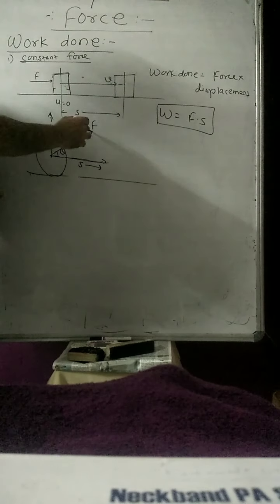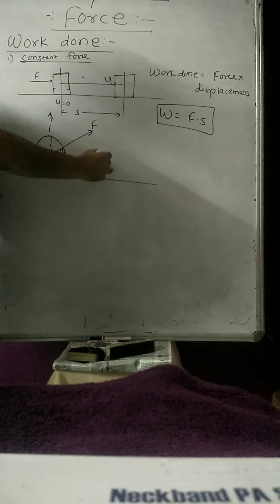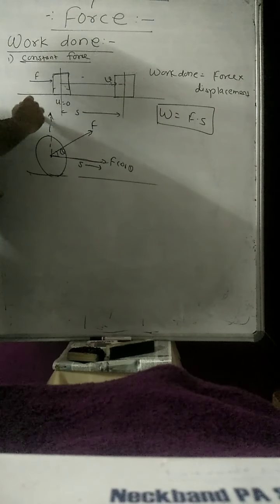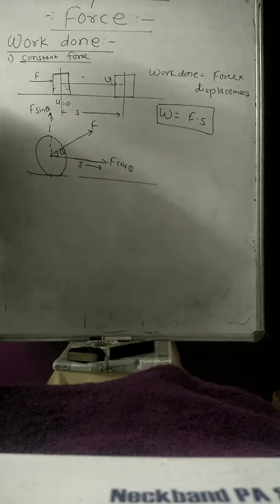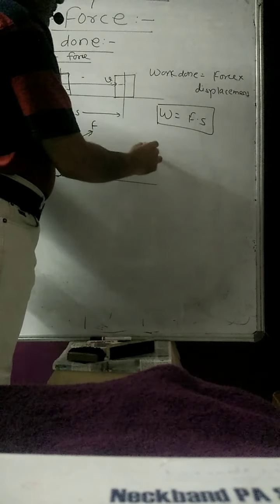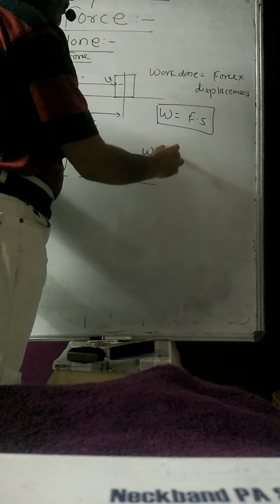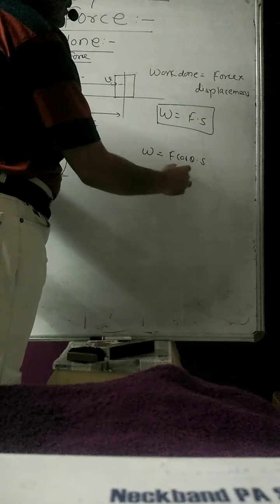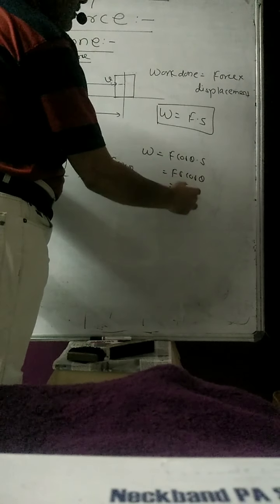So now here in that case, force can be resolved into two components. The one component along the x-axis is f cos theta, and one component along the y-axis is f sin theta. Okay, so now while you are calculating the work done along the direction of displacement, the component of force is f cos theta into displacement, or we can also say f s cos theta, or we can also say f bar dot s bar.